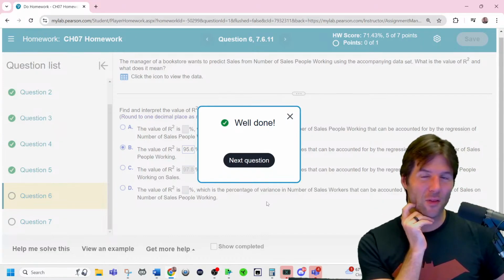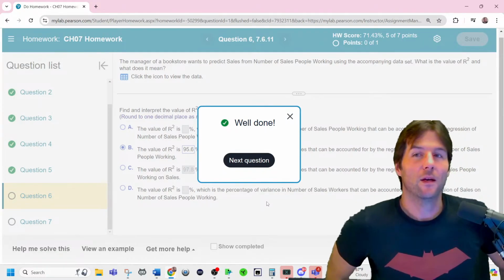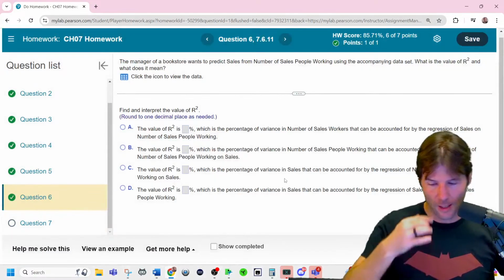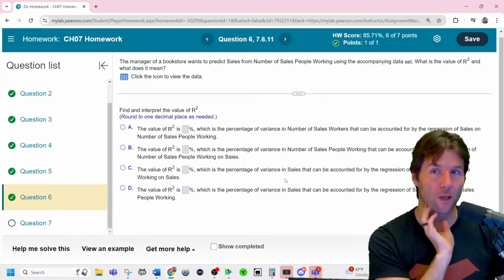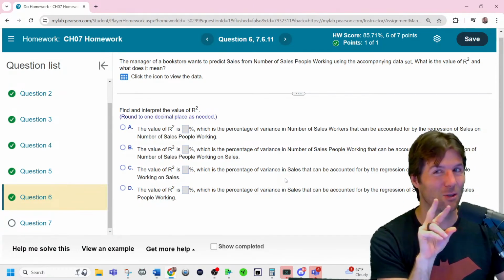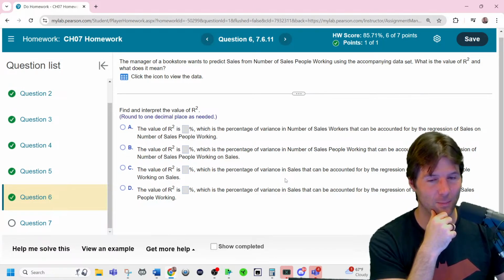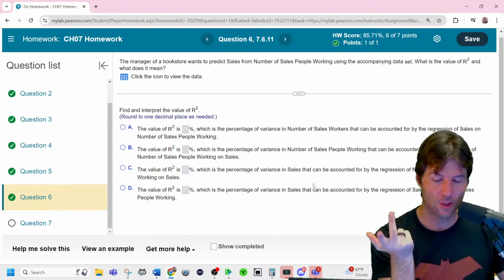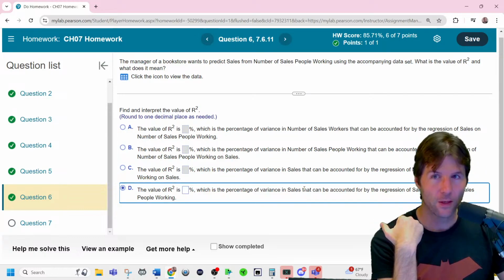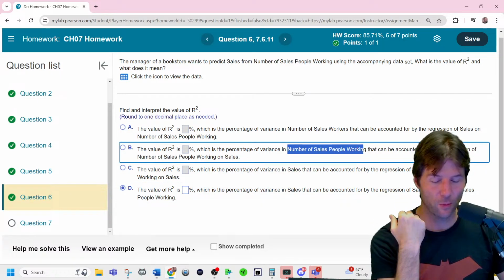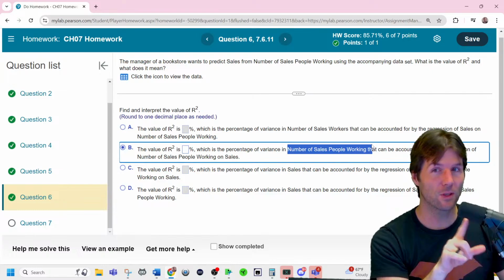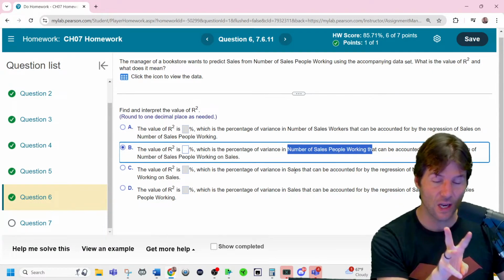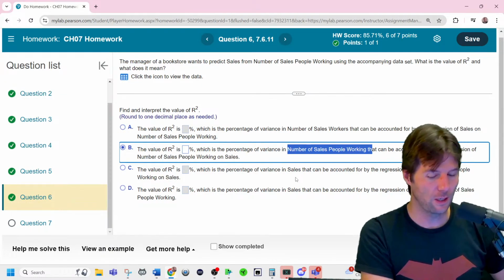Once I saw those, I knew 100% that it's not the others. Let me show you the other ones again. I know 100% that we're explaining Y. The Y on X, I usually get a little bit tripped up on. Did that trip me up this time? I've gotten that one wrong. But we're trying to explain the percent of variation in sales, so it can only be C or D. We're not trying to understand the variation in salespeople working. That's the X variable. The X variable does the explaining. So 97.8 or whatever, 95% of the variation in sales can be explained by the variation in the X variable.